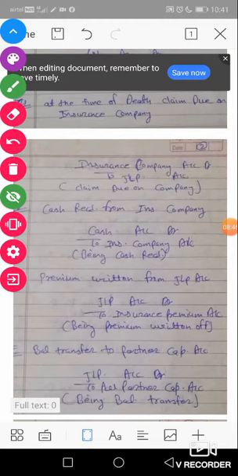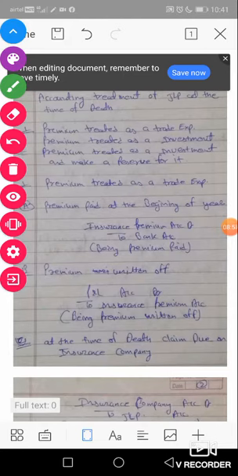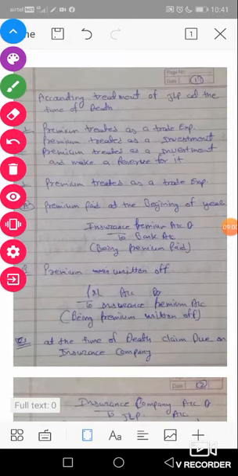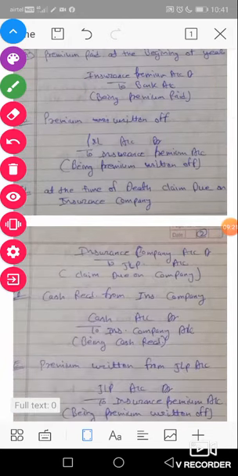If we treat premium as a revenue nature or trade expense, let's discuss it again. First of all, we pay the premium: insurance premium account DR to bank. Next, the premium is transferred to the P&L account at the end of the year: P&L account DR to insurance premium. Next, at the death, the claim is due on the insurance company: insurance company account DR to JLP account.